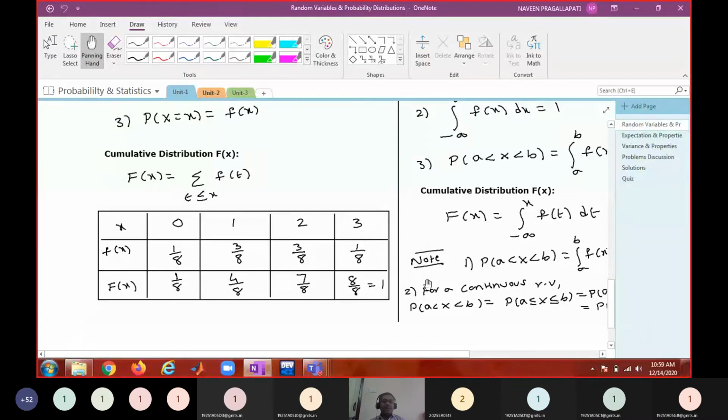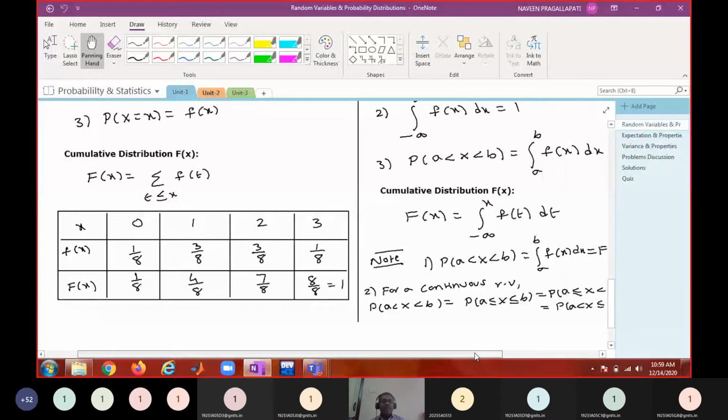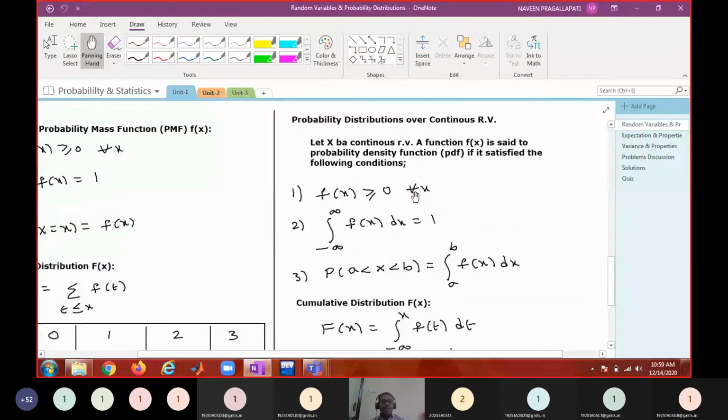In a similar way, I defined a probability density function also. The density function will have similar properties. The only thing is that sigma will be replaced with integration. Total integration must be 1.